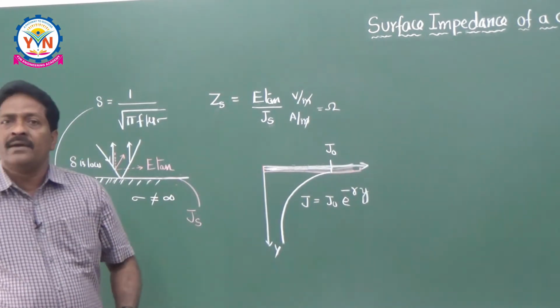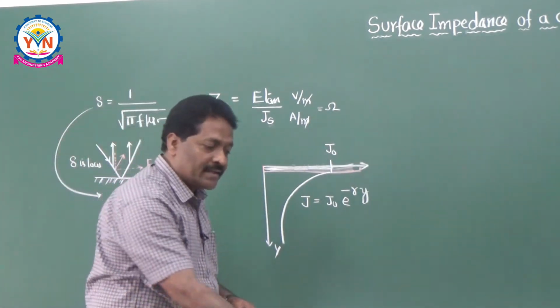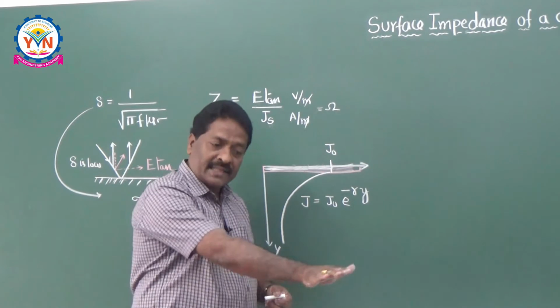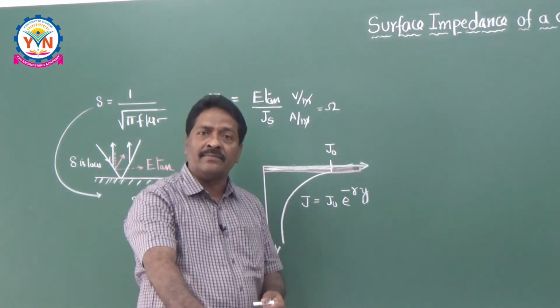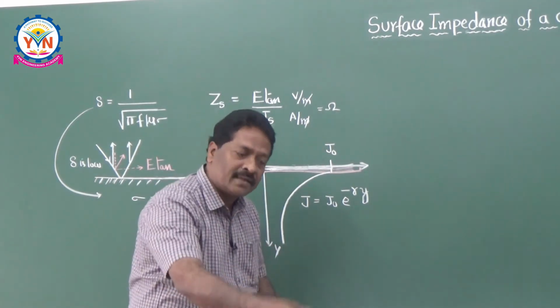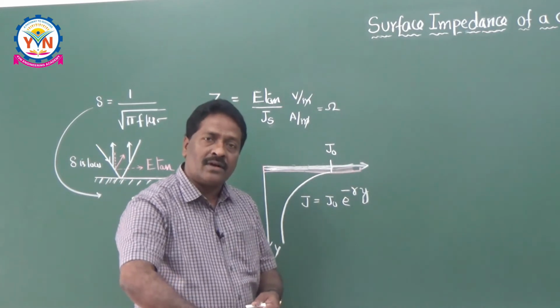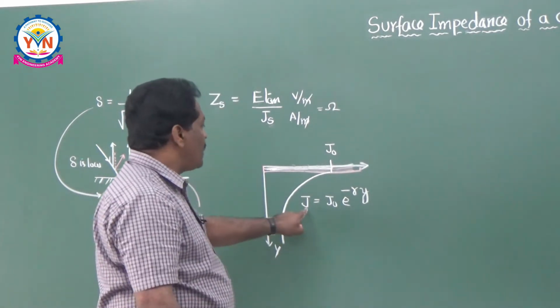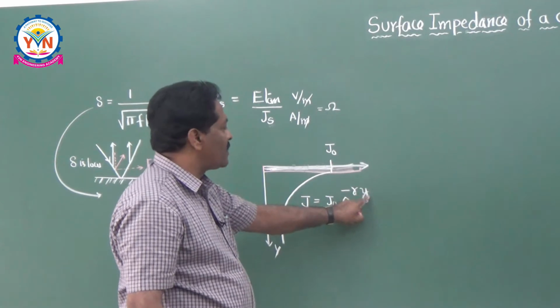It is just like for all communications, our earth is nothing but an excellent conductor. On the surface of the earth you are having a maximum value. Whenever you are going interior to the earth, its value goes on decreasing. So that's why J is equal to J naught e to the power of minus gamma y.